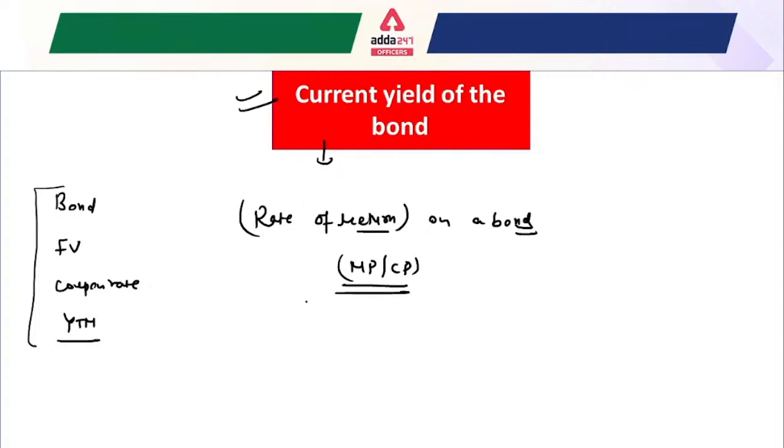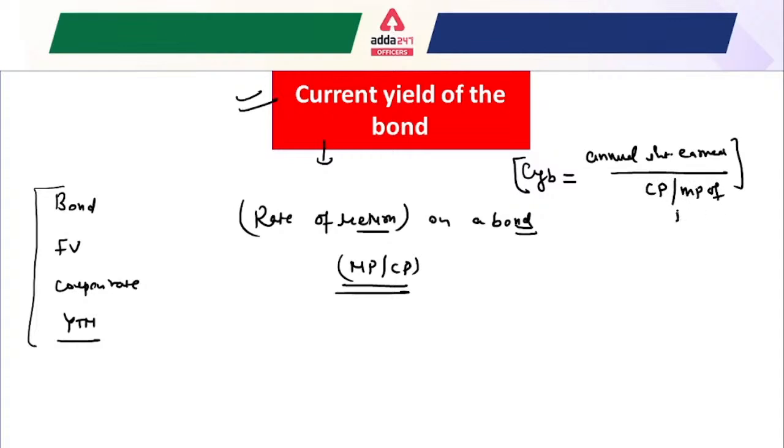So if the coupon interest is received and the bond is purchased at the current market price, whatever the rate of return is, that is known as the current yield of the bond. In the examination, the only formula you have to memorize for solving current yield questions is: current yield of the bond equals annual interest earned divided by the current price, or market price, of the bond.